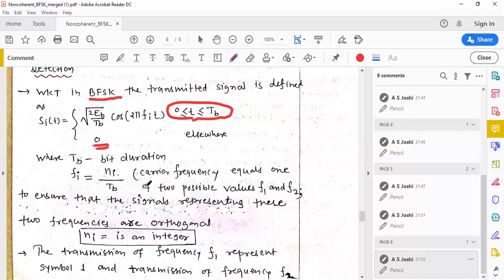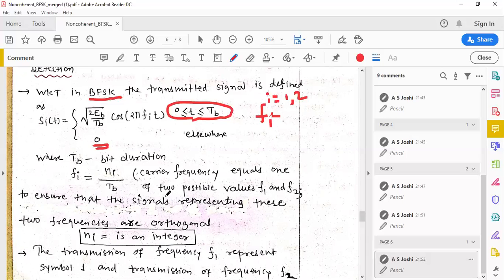Here f_i stands for the carrier frequency, and i takes the values 1 and 2, because in binary FSK we are transmitting either symbol 0 or symbol 1. Therefore the index i is only 1, 2, with f_i equal to n_i divided by T_B.